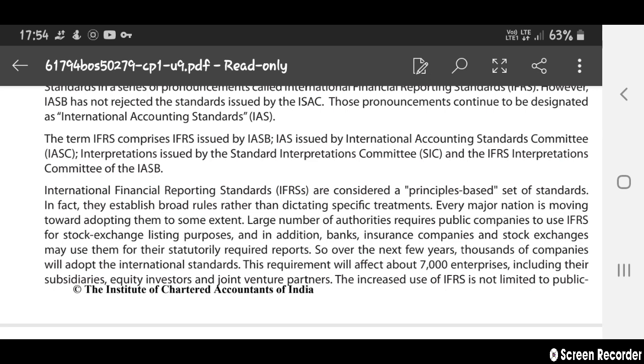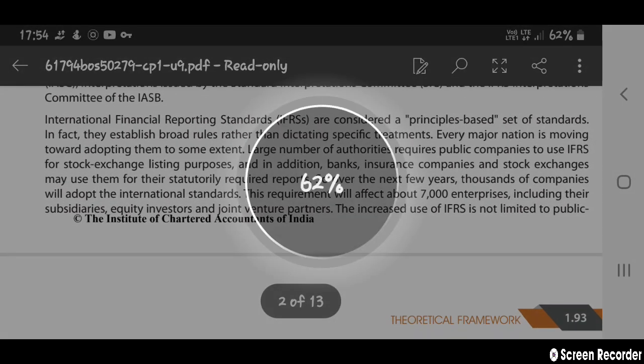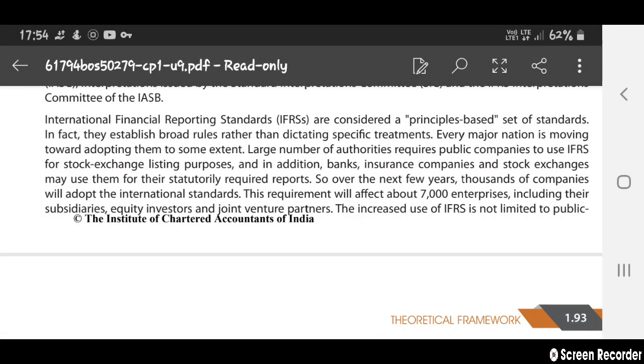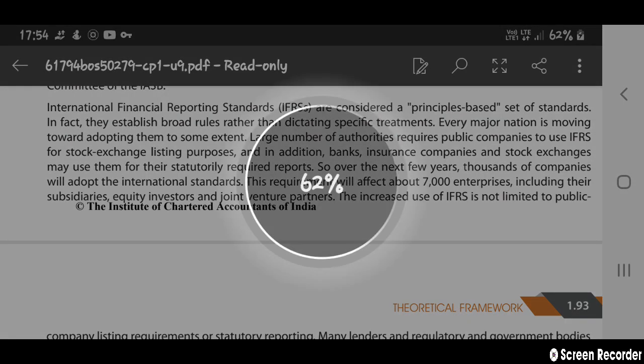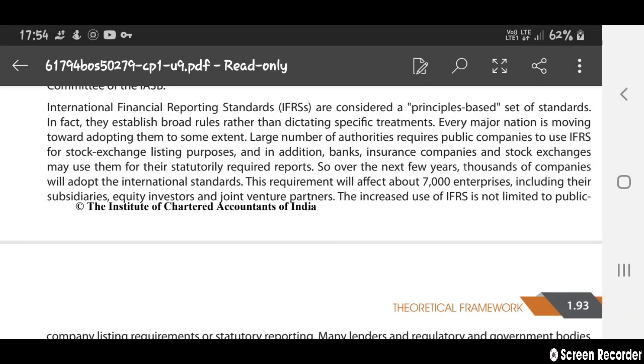International Financial Reporting Standards are considered a principle-based set of standards. In fact, they establish broad rules rather than dictating specific treatments.